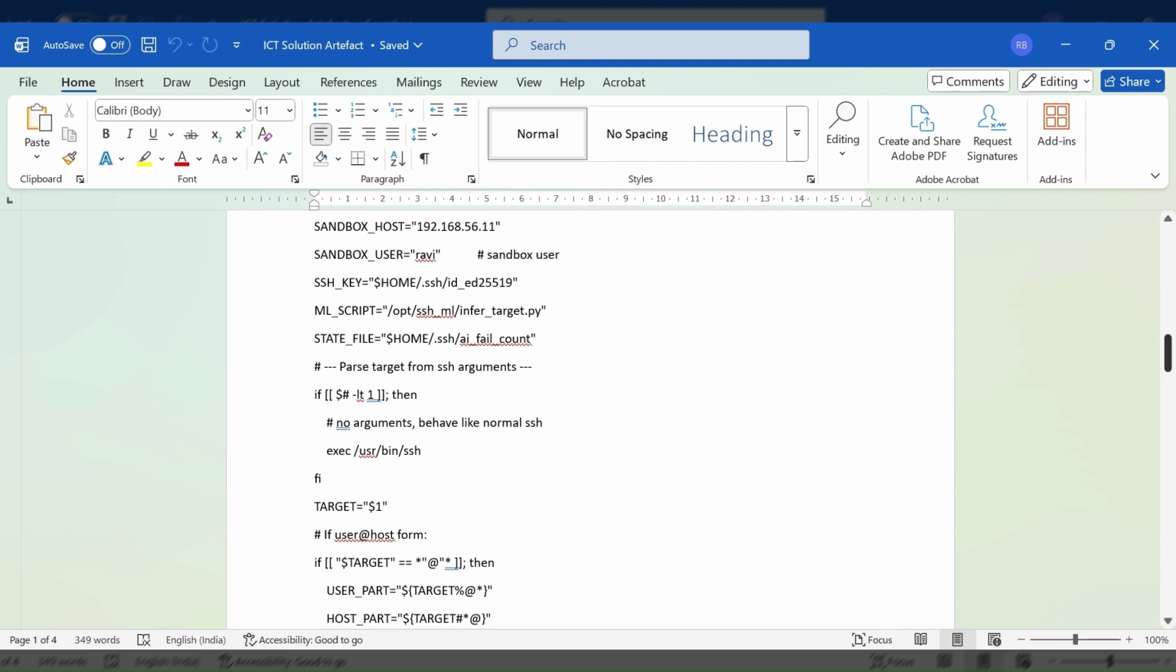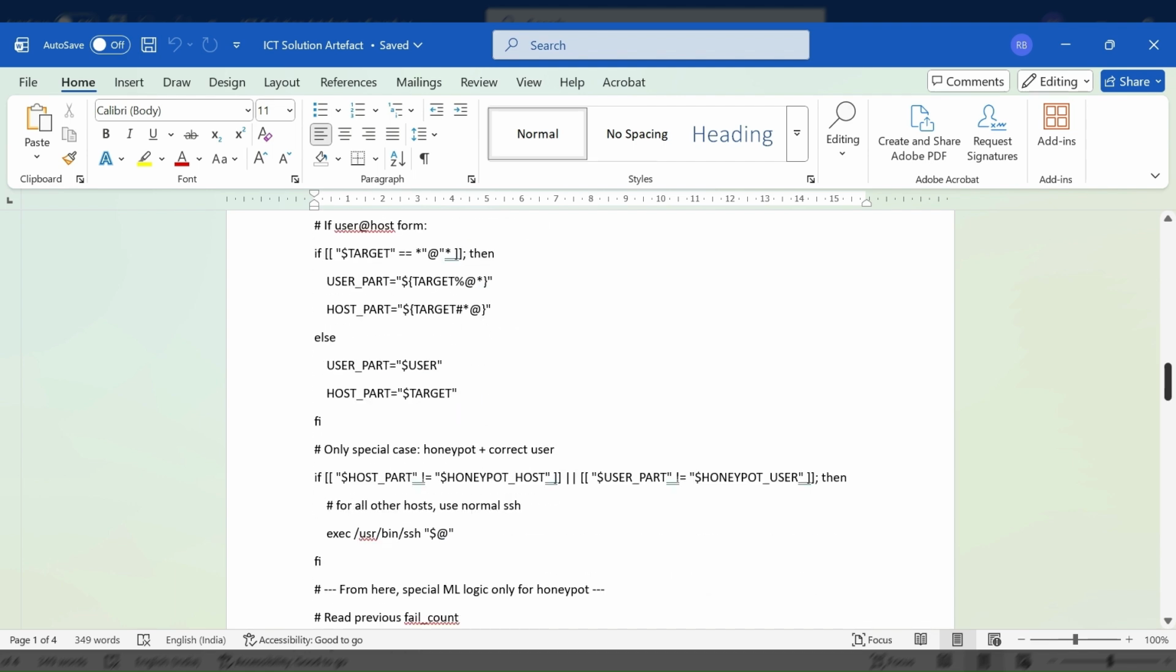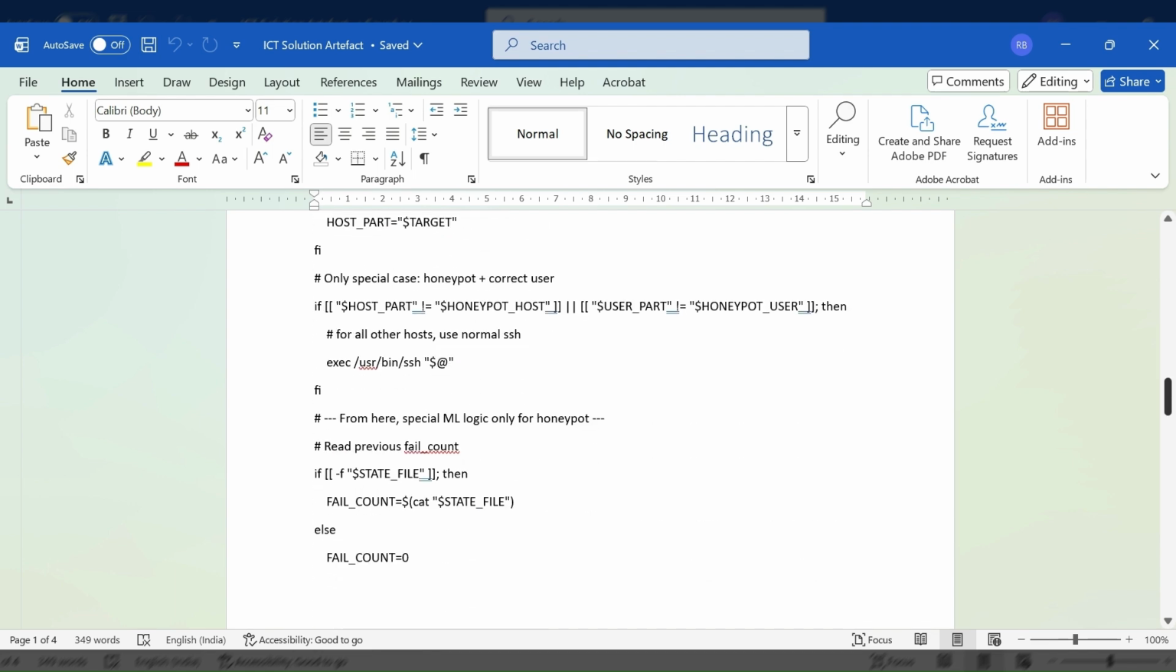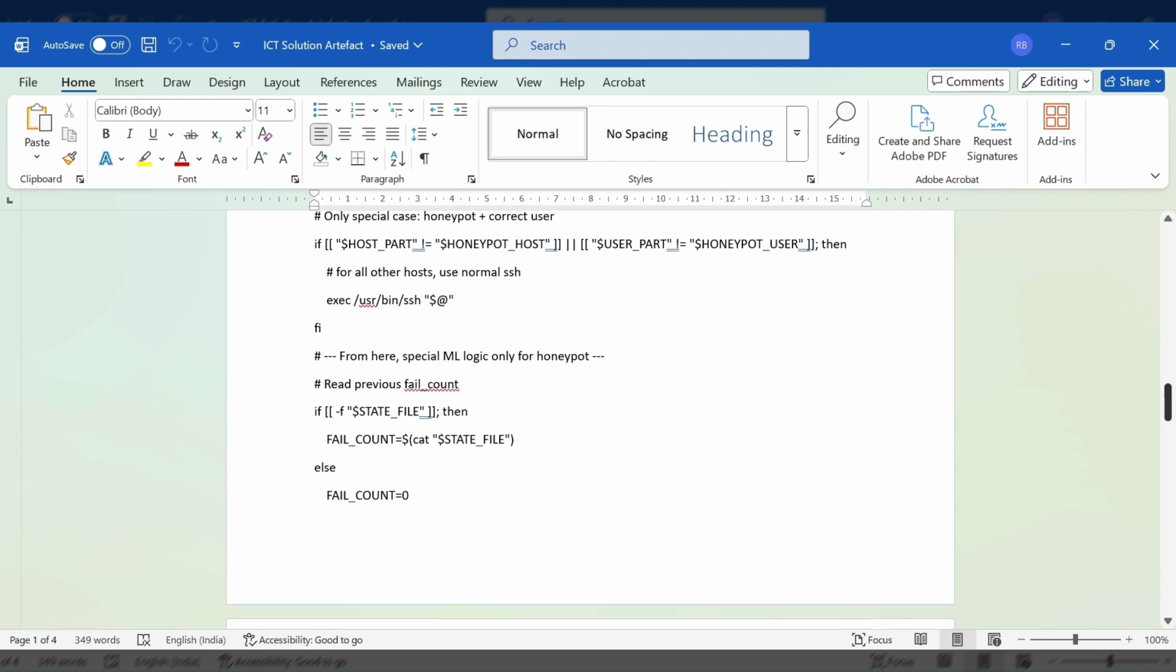Then the script asks the ML model what to do next. The ML model from the first file says either honeypot or sandbox. If the ML says sandbox, the script immediately sends the user to the sandbox machine without asking for the password again. If ML says honeypot, then the script simply exits and allows the user to try again. So basically, this script controls SSH login. It collects behavior, it talks to the ML model, and it redirects the user based on the ML output.